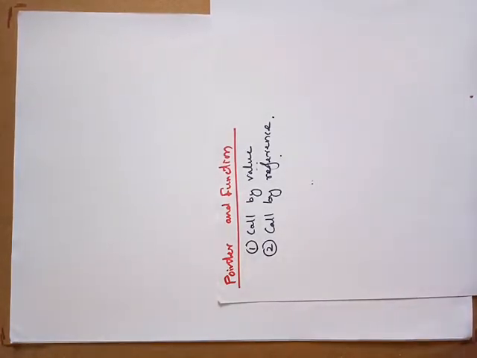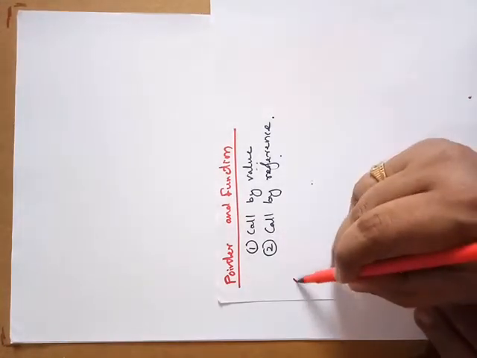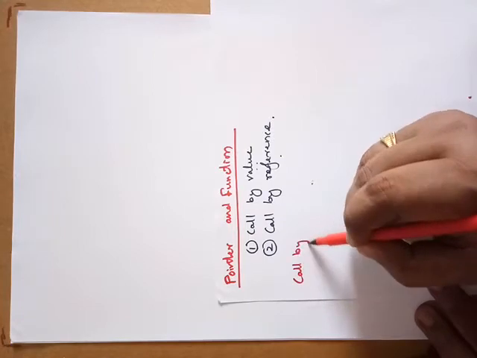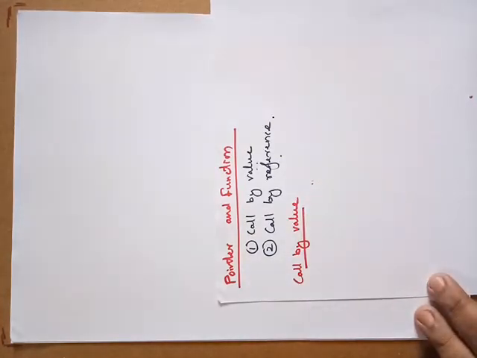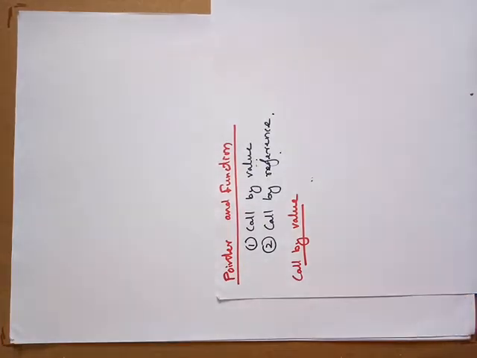So first we will discuss call by value. By taking one example, you can understand how the values are passed. Maybe we have already used this method in functions.